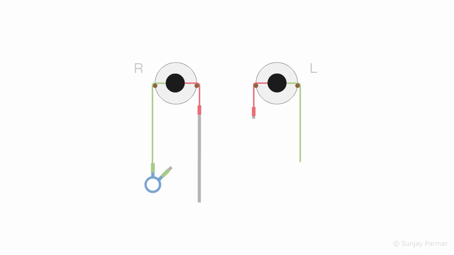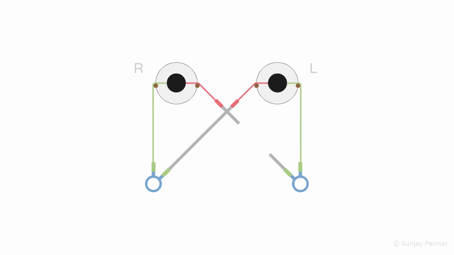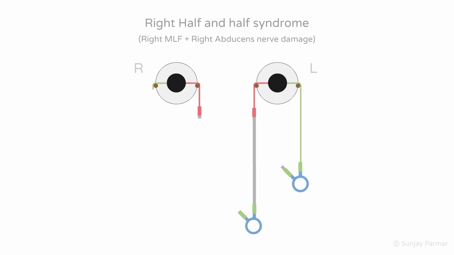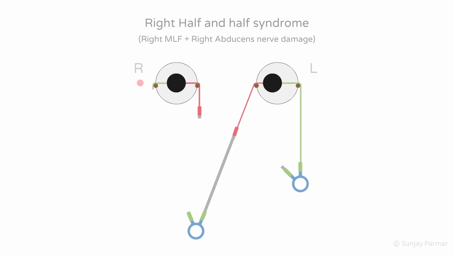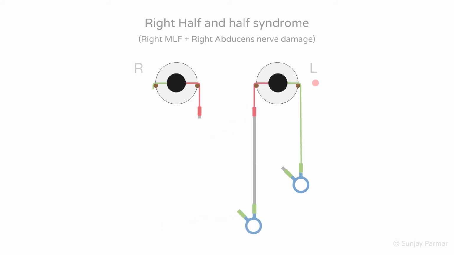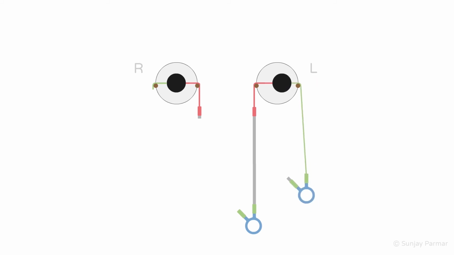If a lesion damages the right MLF and right abducens nerve, as shown by the thick grey rope going to the right eye and right green rope disappearing, this is called a right half and half syndrome. The first half stands for the fact when looking right, there is half of a right horizontal gaze palsy, as the left eye can adduct normally, but due to the right abducens nerve damage, the right eye cannot abduct. The second half stands for when looking left, there is half of a left horizontal gaze palsy, as the left eye can abduct normally, but due to the right MLF damage, the right eye cannot adduct. The typical abduction nystagmus of INO is seen.